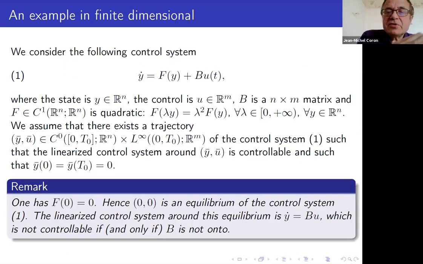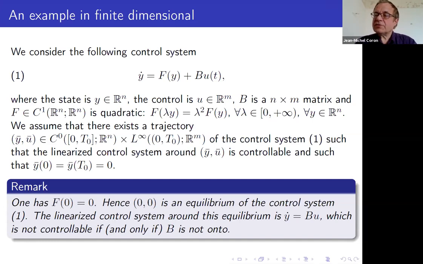Let me give some example in finite dimension. So we have y dot equals f of y plus B u of t. f is a quadratic term, so it's like the Euler equation, because the Euler equation is quadratic in the sense that you have the derivative of y in the direction of y. And you assume that you can use for this control system the return method. You assume that there is a trajectory going from 0 to 0, such that the linearized control system is controllable.